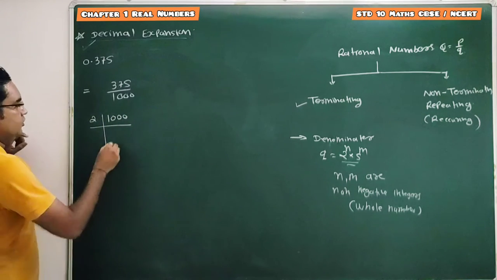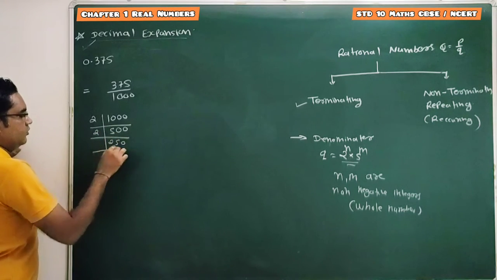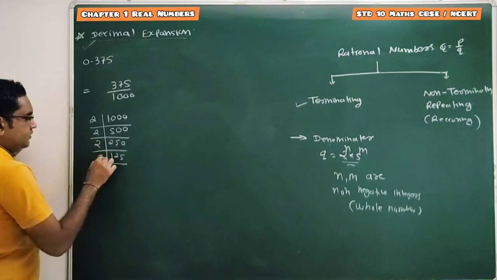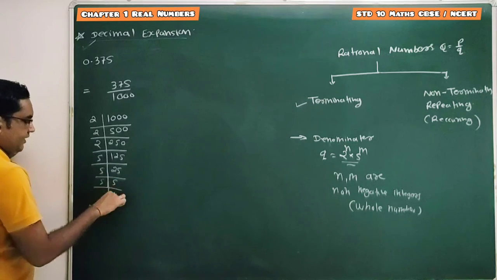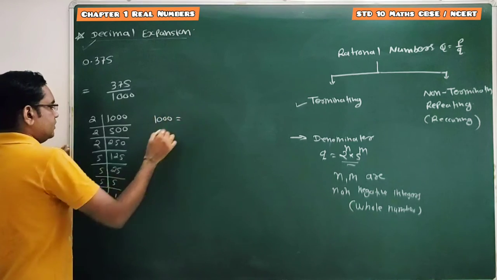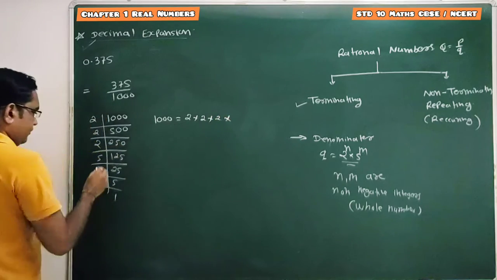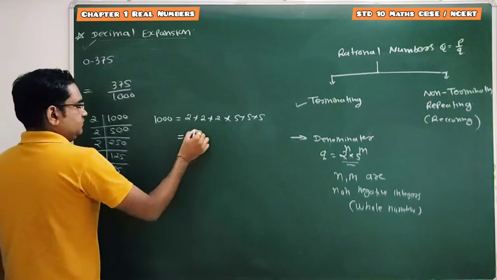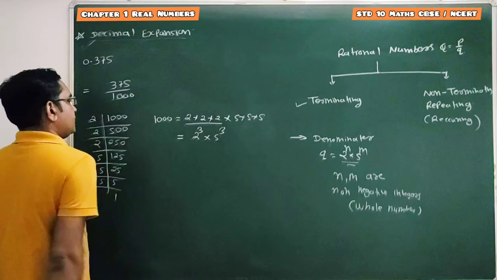So 2 5s are 10, 2 125s are 250, then 5 25s are 125, 5 5s are 25, 5 1s are 5. Done. So here the prime factorization of 1000 is equal to 2 into 2 into 2 into 5 into 5 into 5. So this is equal to 2 cube and 5 cube.